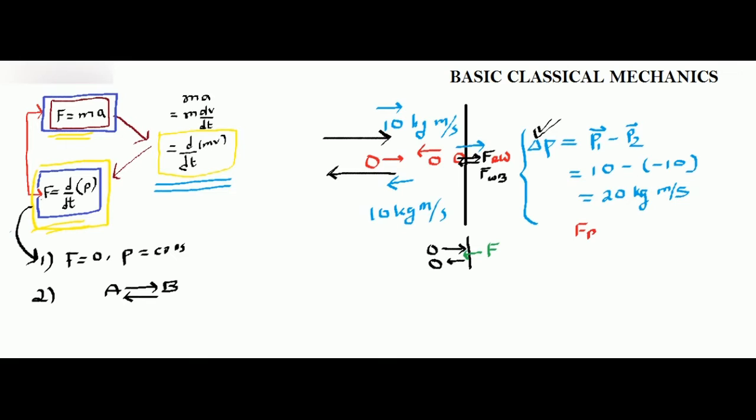The force that the ball puts on the wall is equal to the force that the wall puts on the ball. Now there is one small thing, there will be a small minus sign because both the forces are in different directions. Remember, the minus sign in physics represents direction, so always remember that.